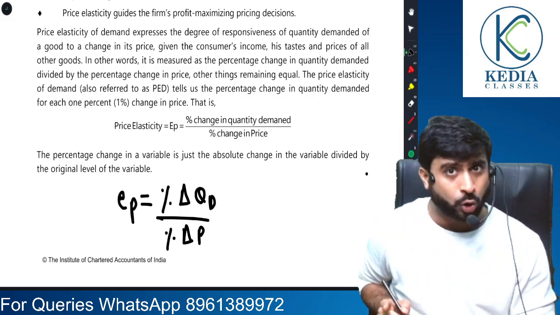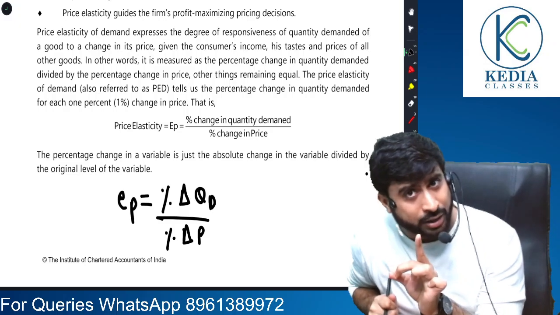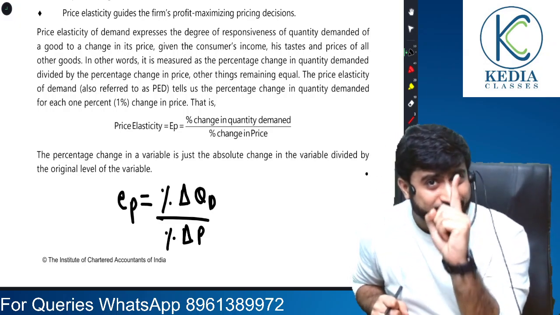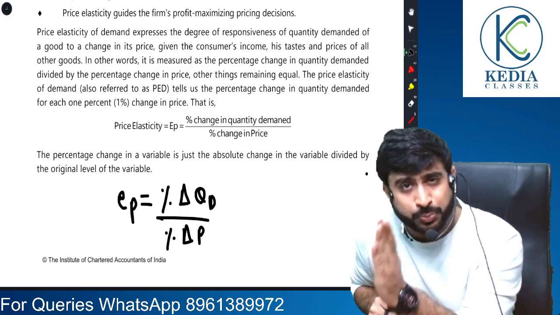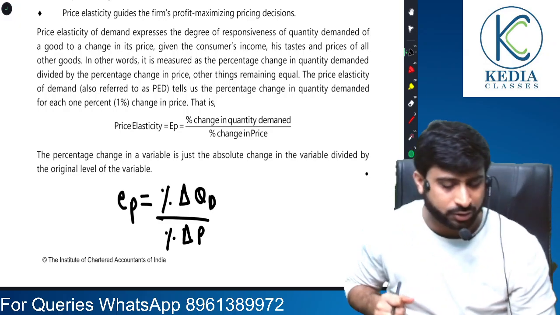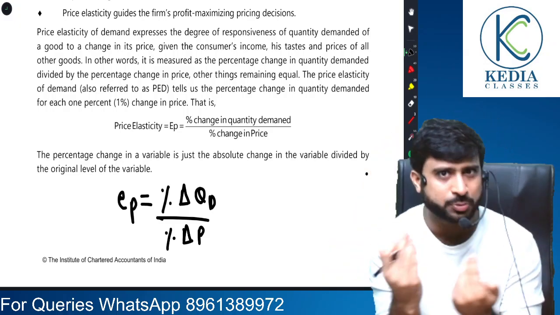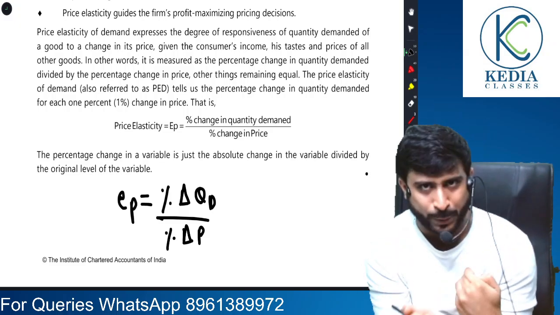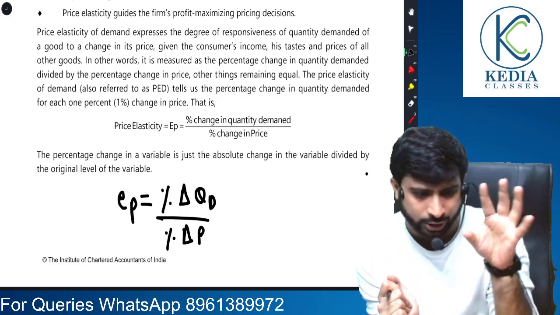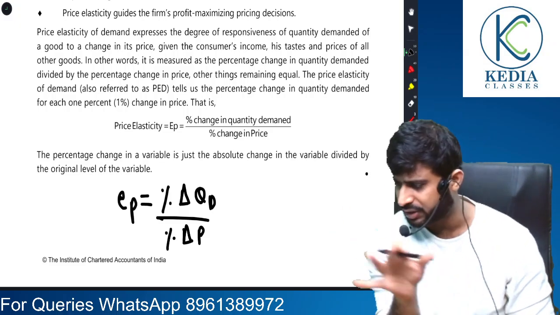And I repeat that price elasticity of demand will always be negative. When presentation is done, we always present it in modulus terms, in positive terms. But for sums, we are going to use the negative value. I will explain how, and everything will be clear.